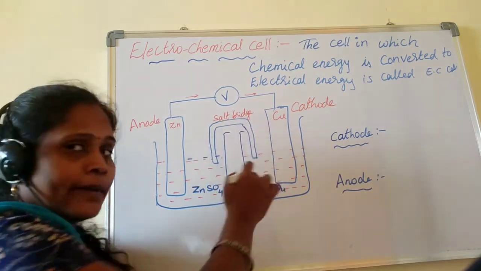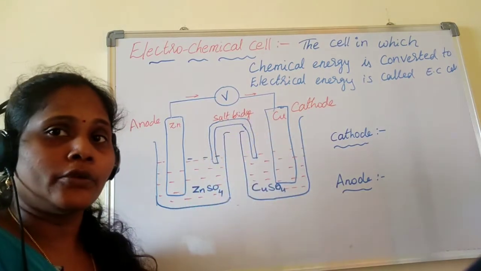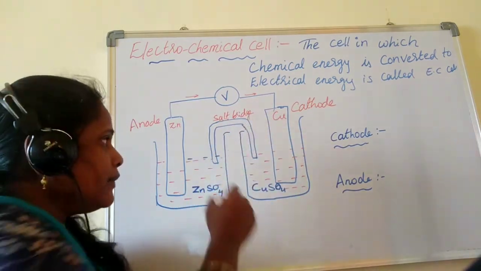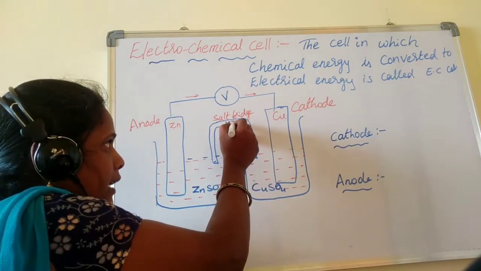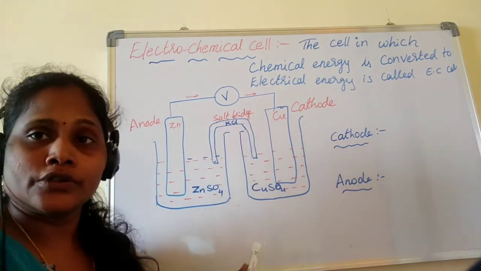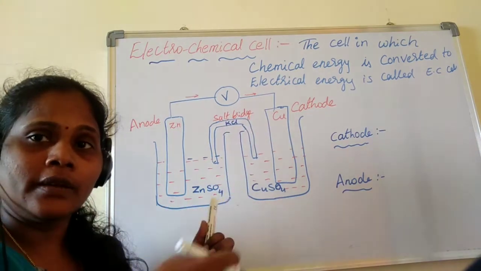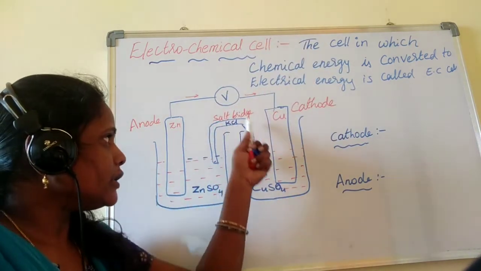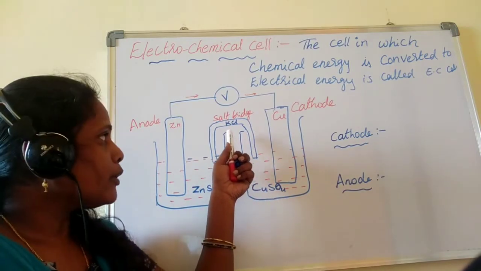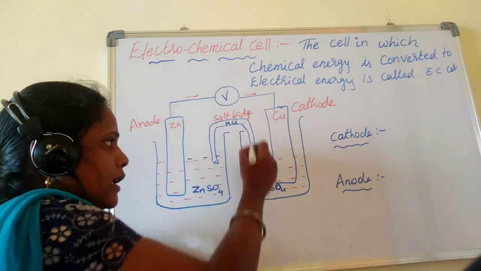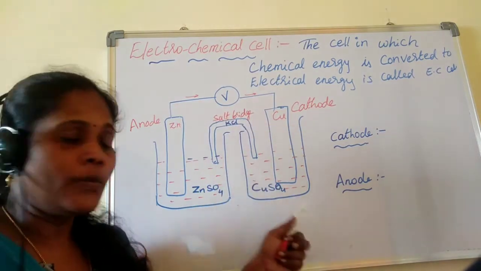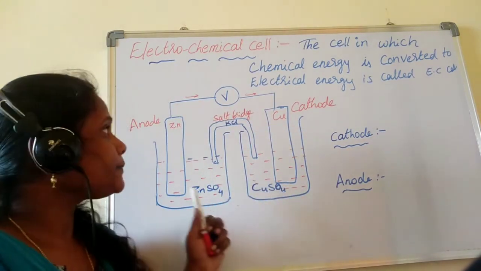An inverted U-shaped bent tube is called the salt bridge, in which balancing of the ions takes place, and it is filled with agar-agar and KCl solution. Agar-agar, a gel paste, is placed here in which KCl or ammonium chloride is present in this salt bridge, which balances the ion flow in these two solutions.